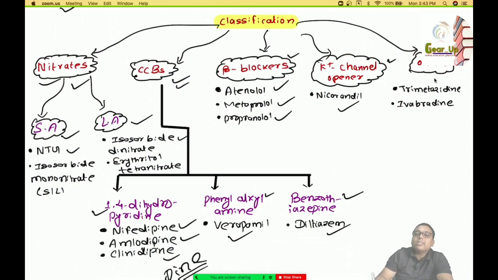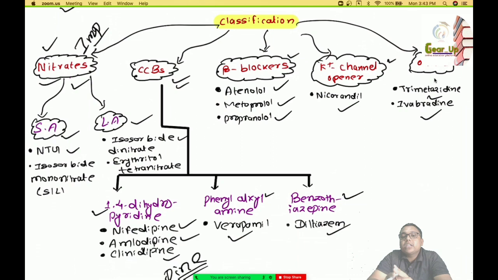Some other drugs are also used as anti-anginal drugs, like trimetazidine and ivabradine. These are some examples of anti-anginal agents, whereas nitrates are of prime importance, and we will be discussing each and every aspect of the nitrates.